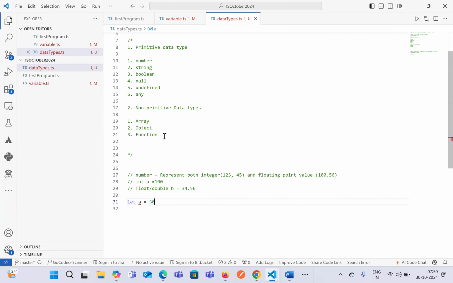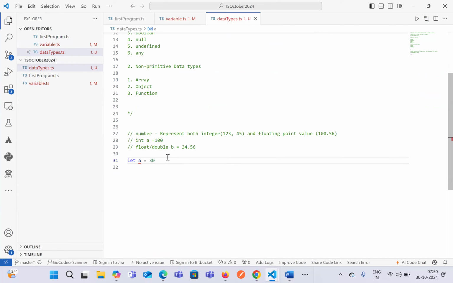I think a we have already declared. Cannot redeclare a block value.